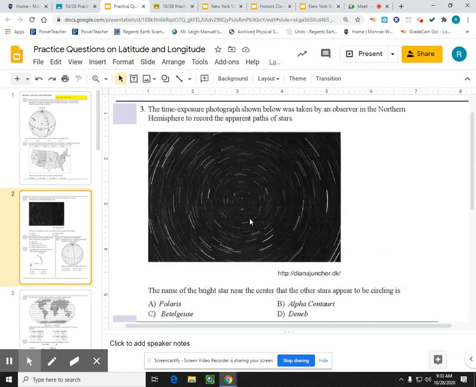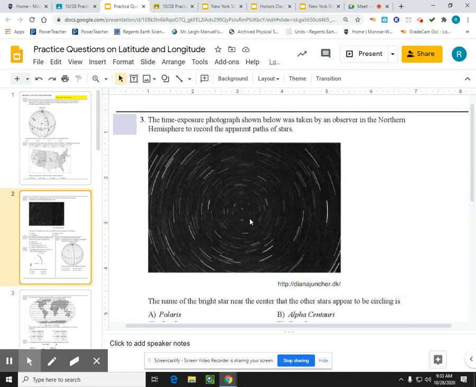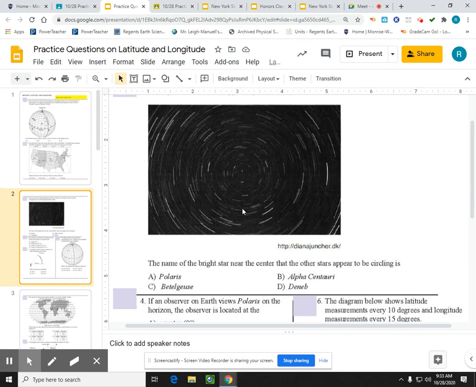The time exposure photograph shown below was taken by an observer in the northern hemisphere to record the apparent paths of stars. We see the stars all appear to be making streaks in the sky, except for this one right here, which is the answer to the question. The star that doesn't appear to be moving is Polaris.